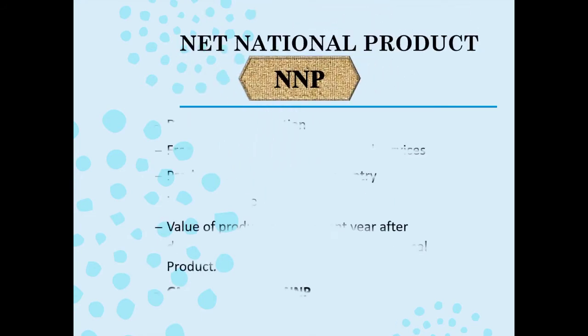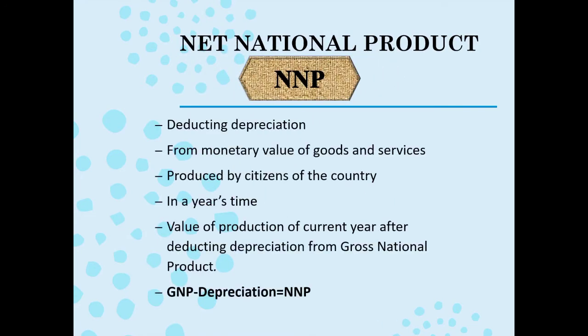Next is the net national product. Here again depreciation comes into action. After deducting depreciation from the gross national product, we get the net national product. Well, the monetary value of goods and services produced by the citizens of a country, after deducting depreciation, is called the net national product.